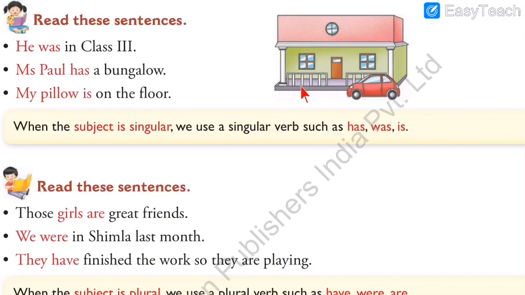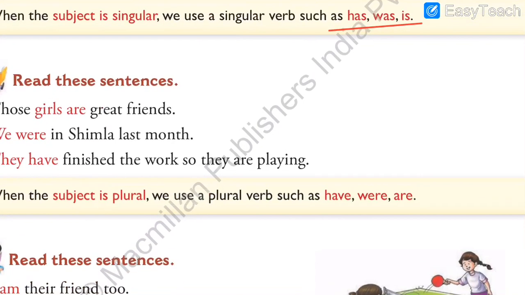And what have we learnt? In this lesson, we have learnt that the subject can be singular, and the verbs which are singular are of 3 types. Which are the 3 types of singular verbs? Has, was, is. These are the 3 singular verbs. Singular means one, not more than one. So in this sentence, he, Miss Paul, my pillow, all these 3 are singular. And with a singular subject, we have used a singular verb: has, was and is.